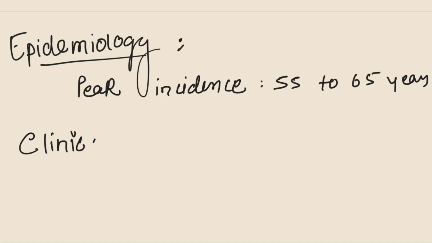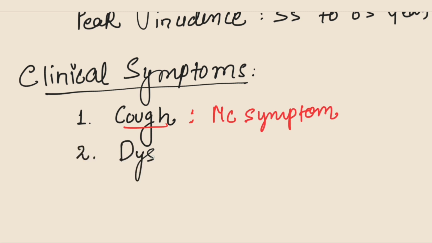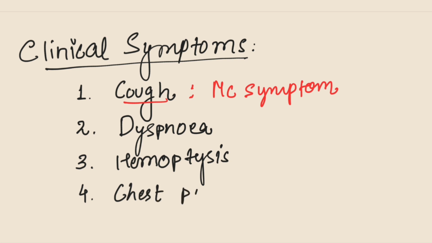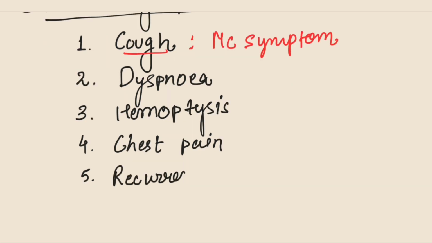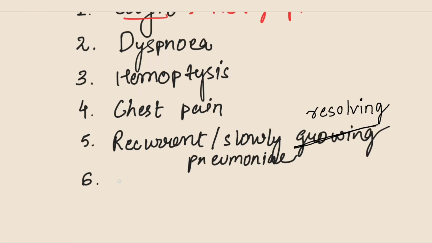So, what are the other symptoms that help us identify the lung cancer? While cough being the most common one, the other symptoms include dyspnea, that is difficulty breathing, hemoptysis, that is blood in the sputum, along with chest pain. These patients may also present with recurrent or slowly resolving pneumonia and cachexia, a wasting syndrome commonly associated with cancers.